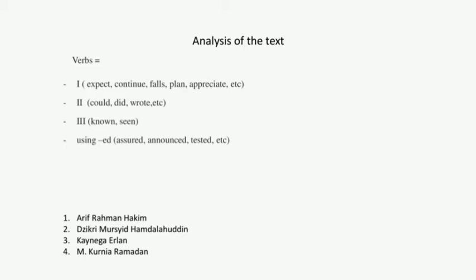Verb 3 usually shows the past as well, which is present perfect and past perfect, for example known and seen. And the last part, using ed, is applied to explain feelings, for example assured, announced, tasted, etc. Okay, next slide.